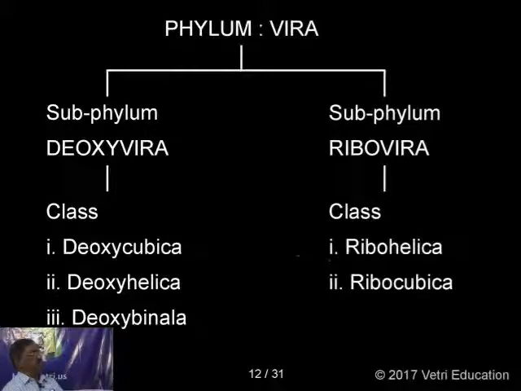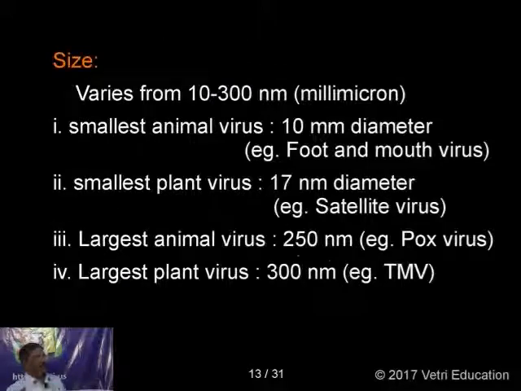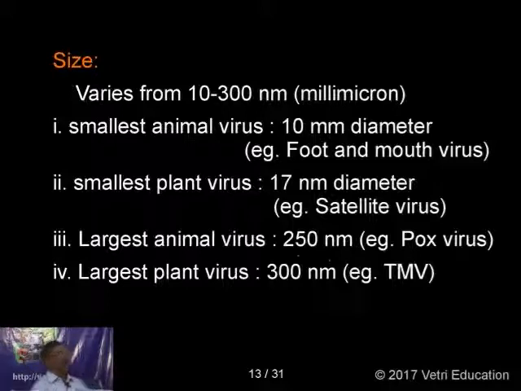Now let us see the actual structure of these viruses. Before that, let us see the size of the viruses. Viruses vary from 10 to 300 nanometers in size. The smallest animal virus, 10 nanometer diameter, is the foot and mouth virus. The smallest plant virus, 17 nm diameter, is the satellite virus.